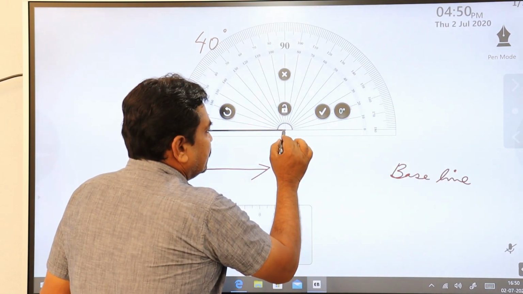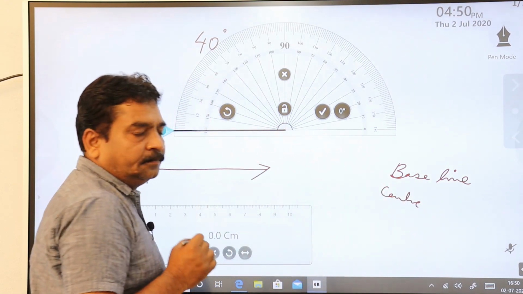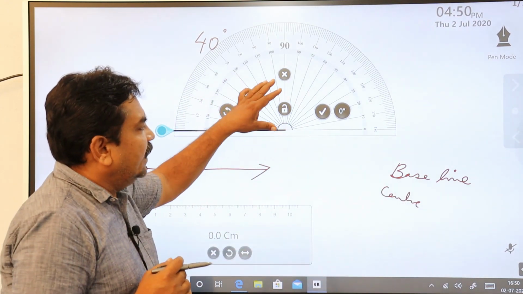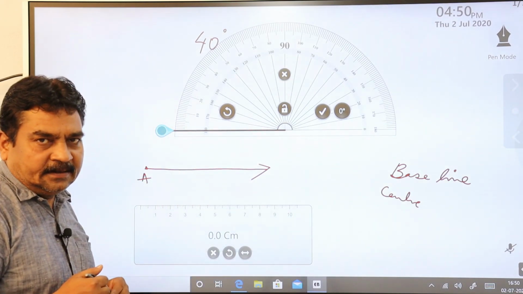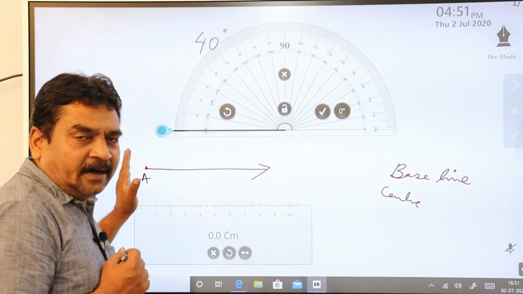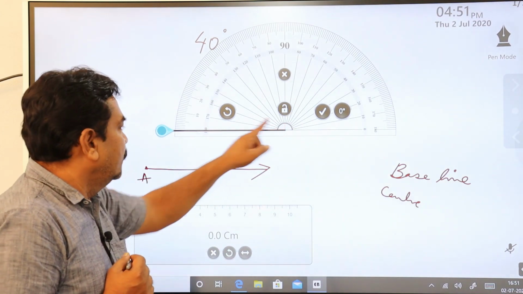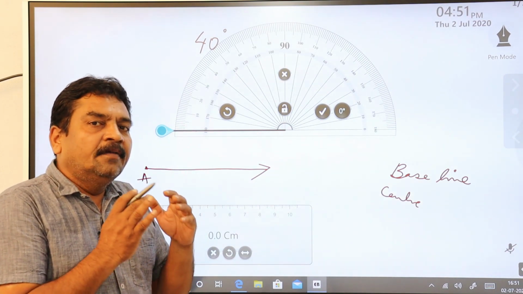This is the center, you call it the center point. You coincide the center point on vertex A.